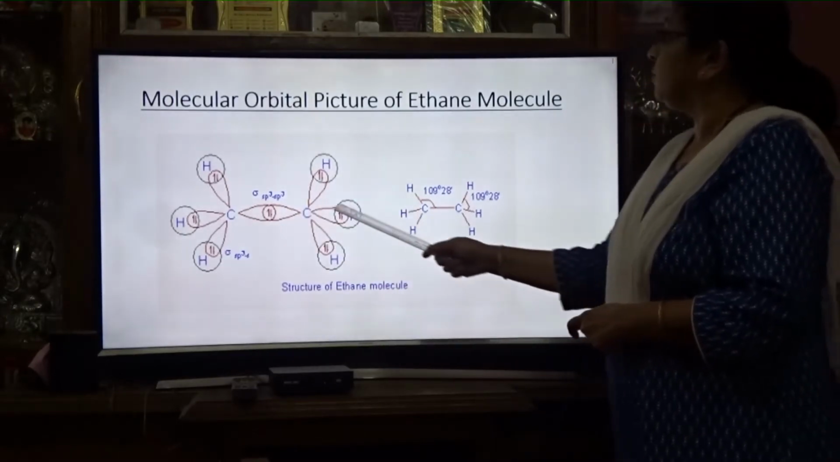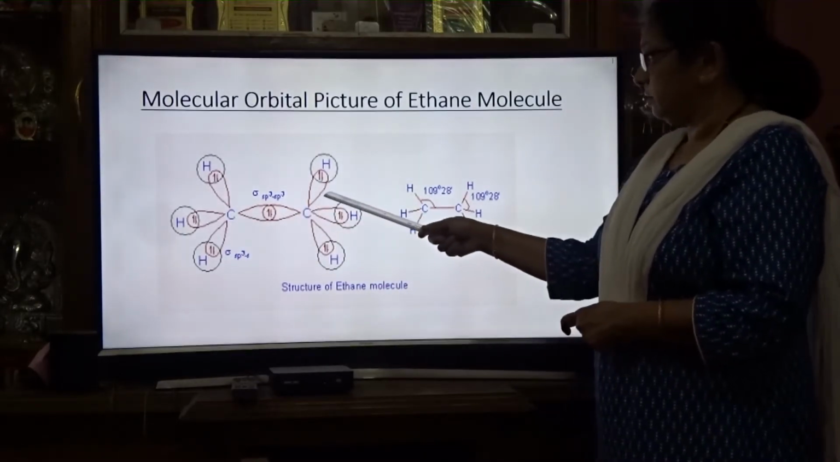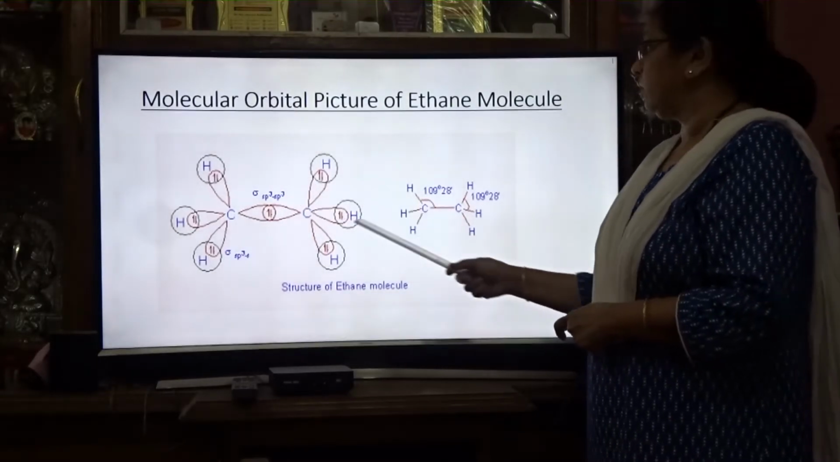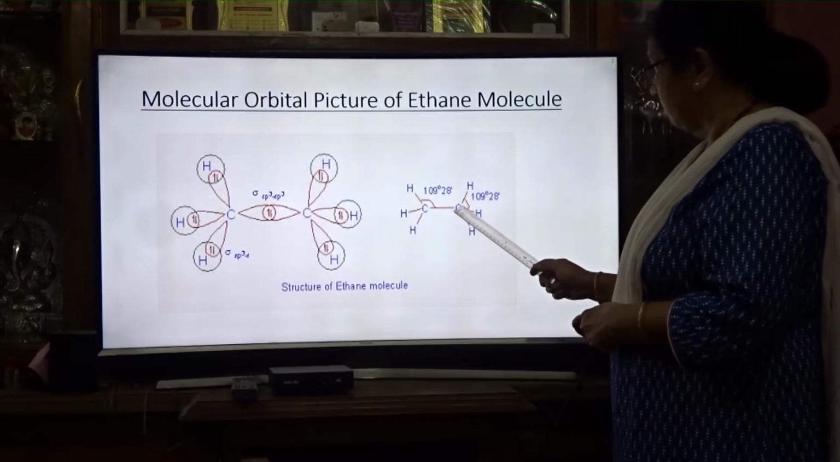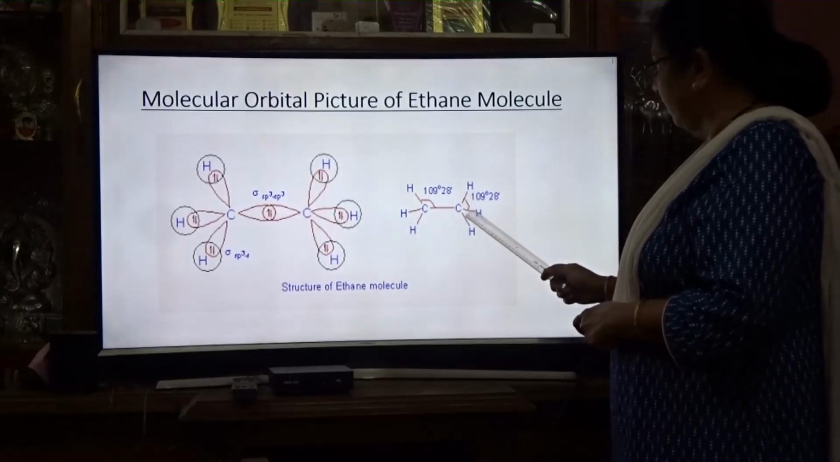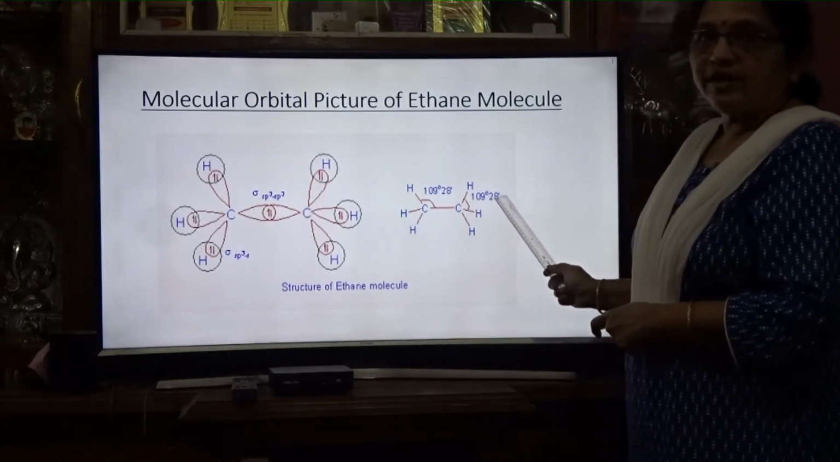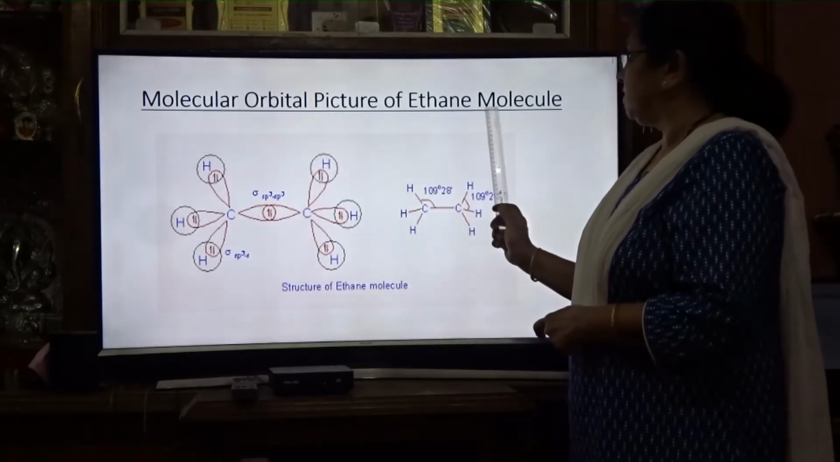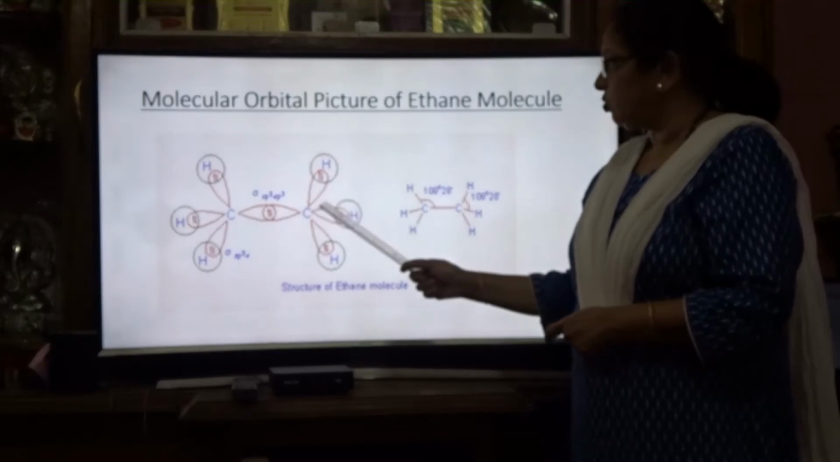Here we are seeing that when the overlapping is done, sigma bonds are formed. They are covalent bonds. Here the C-C bond is formed, and the C-H bond is formed. The bond angle, as you know, is 109 degrees 28 minutes. So in the exam, the molecular orbital picture of the ethane molecule is asked, and you have to draw this diagram.